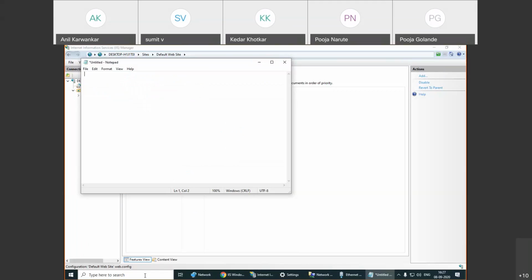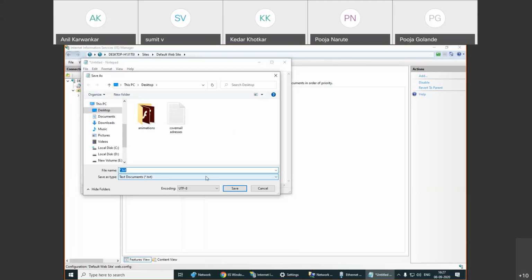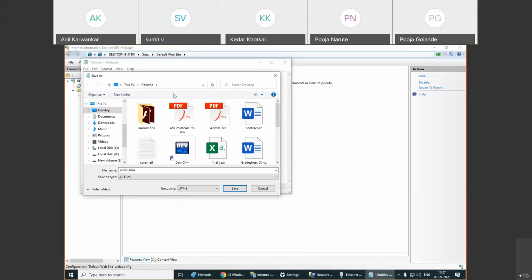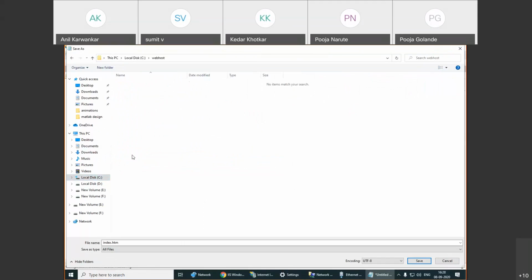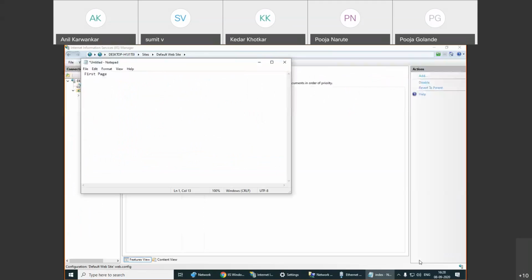I will not at all use any HTML command, I will just type here, first page, and I will save it as index.html in the folder which we have created, that is web host. So in that web host folder, index.html will be available. So index.html is now available.